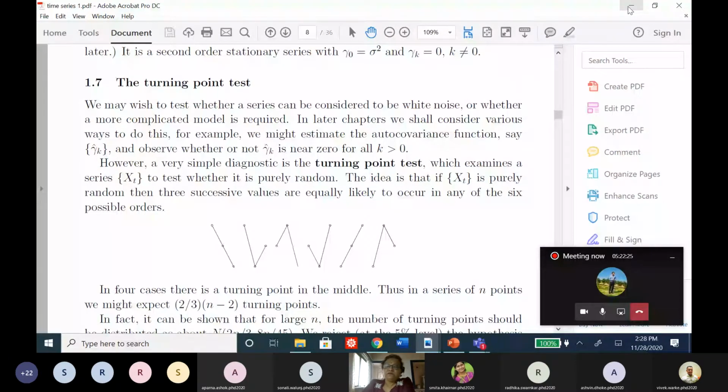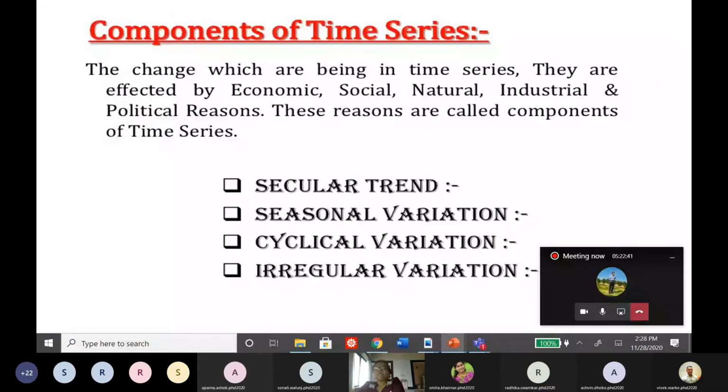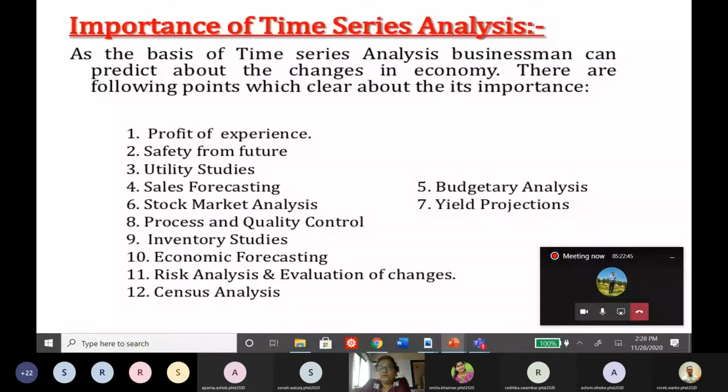Okay, now go back to our slides. So here, what is the importance of time series analysis? As I explained to you, on the basis of time series analysis, businessmen can predict changes in the economy. There are the following points which clarify the importance.